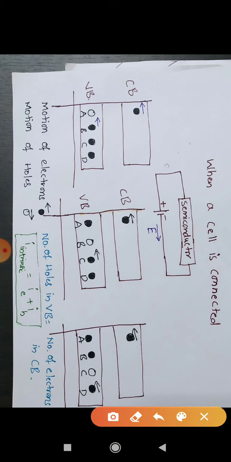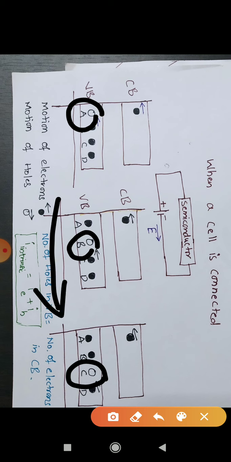Now, what about the hole which was at position A? The hole was initially at position A, and in the second case it has come to place B. In the third case it has come to place C. That means in all these three cases the hole was moving towards the right, exactly opposite to the direction of the electron. So we say that this hole is a positively charged particle similar to an electron but oppositely charged, and it also gives us current.